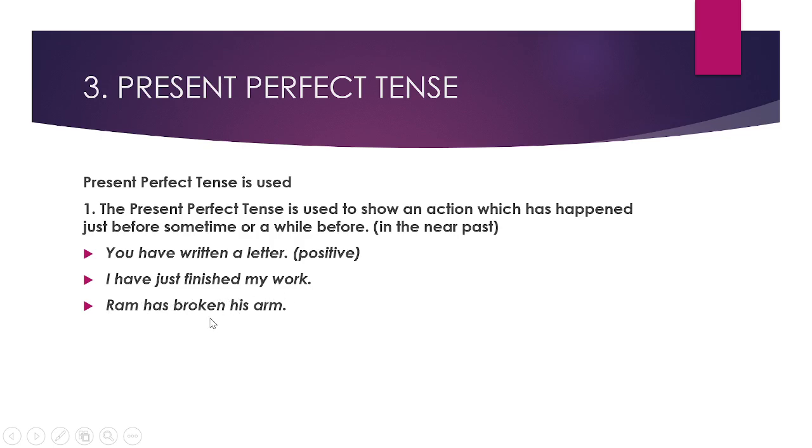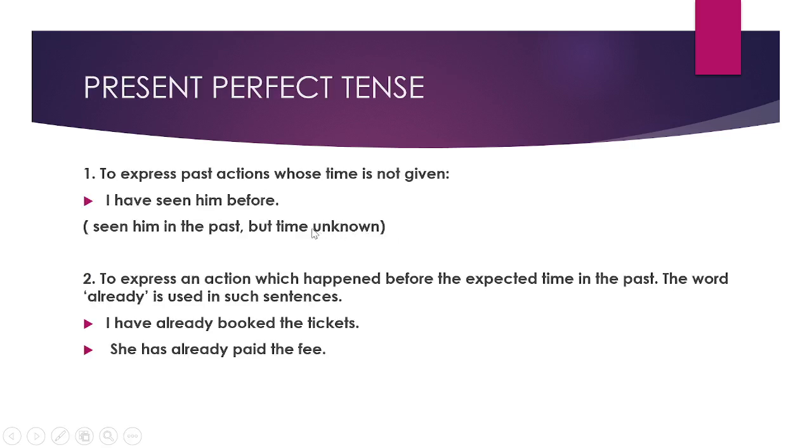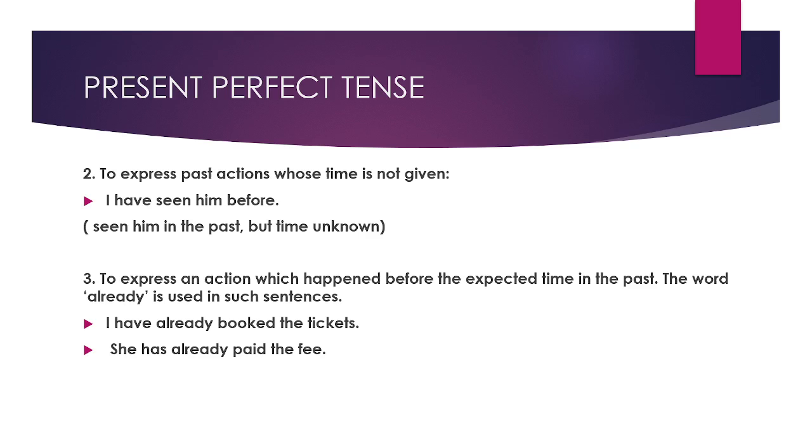Broken is the V3 of which verb? Break. Very good. Break, broke, broken. Good. Next, we have two more uses for present perfect tense. To express past actions whose time is not given.